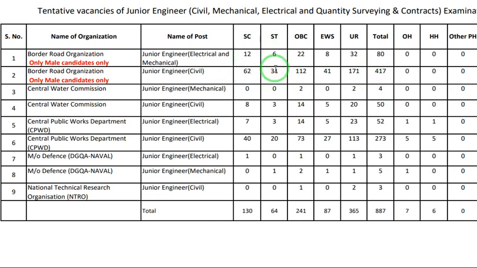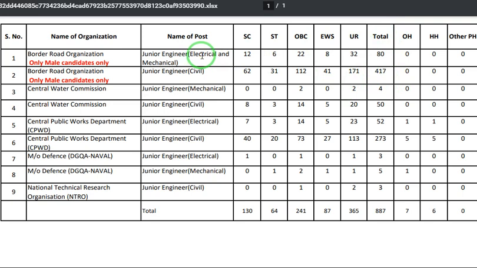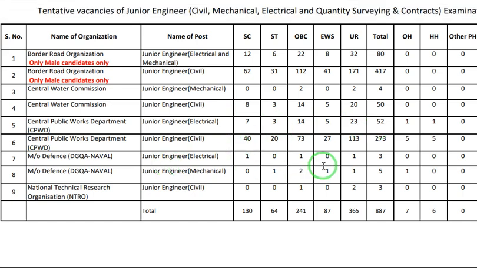For SC 62, ST 31, OBC 112, economically weaker section 41, for general category 171, and total 417 vacancies for civil engineering. For electrical and mechanical common, 80 vacancies, and here 52 vacancies only for electrical, and for junior engineering here 3 vacancies. So these are the tentative vacancies. They may increase or decrease based on requirement. As of now, they won't decrease, there is a chance to increase.